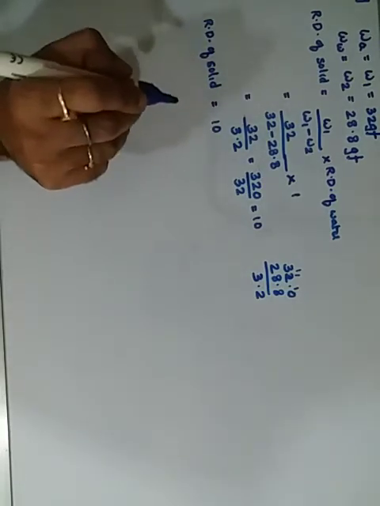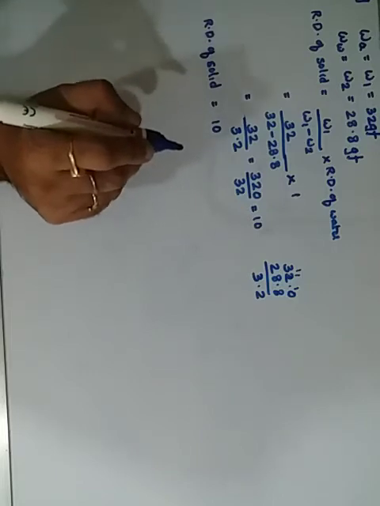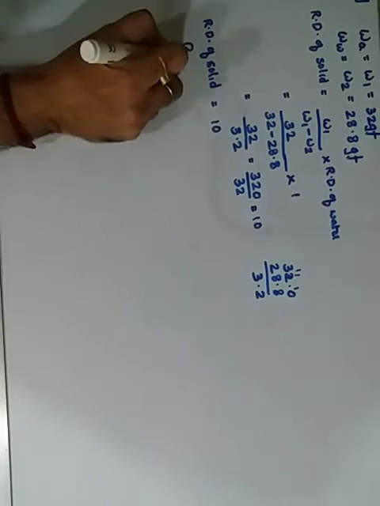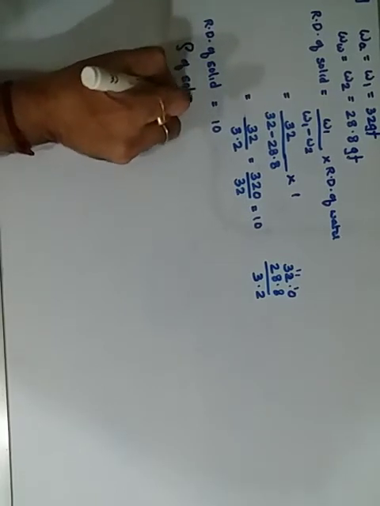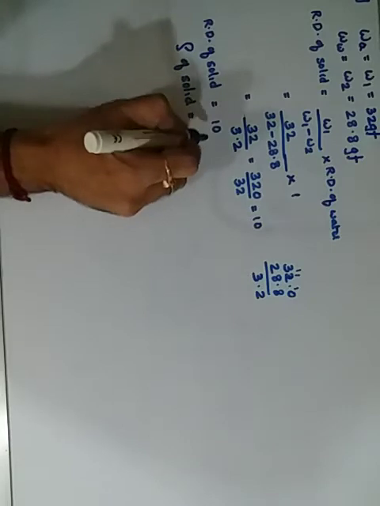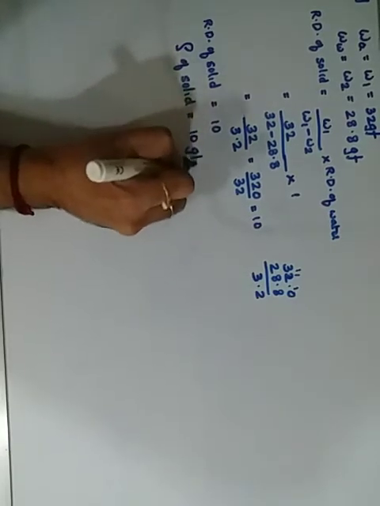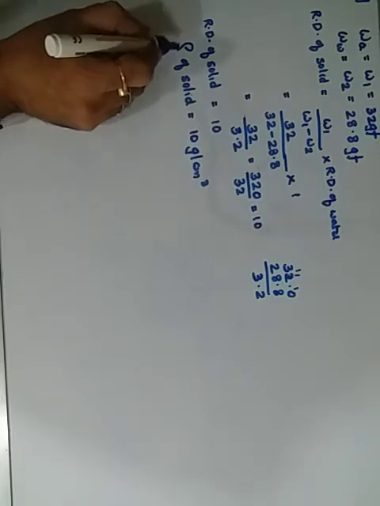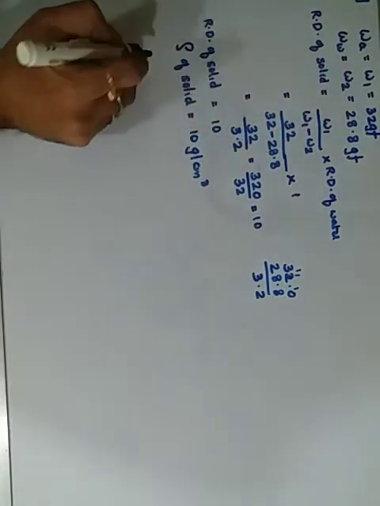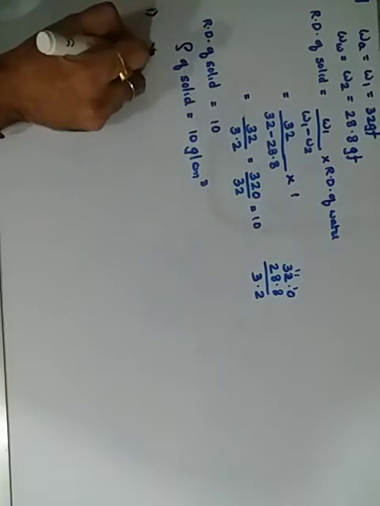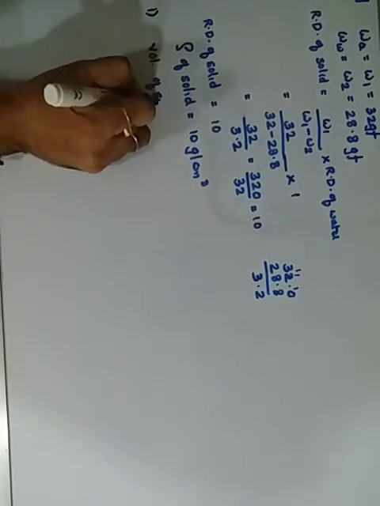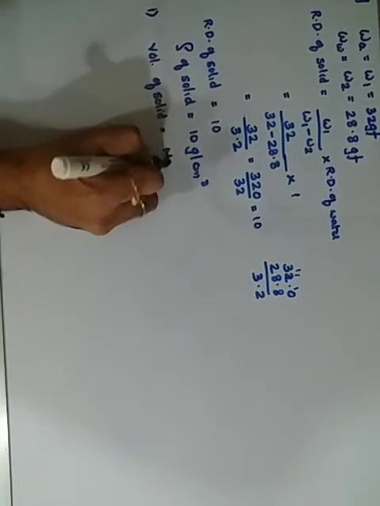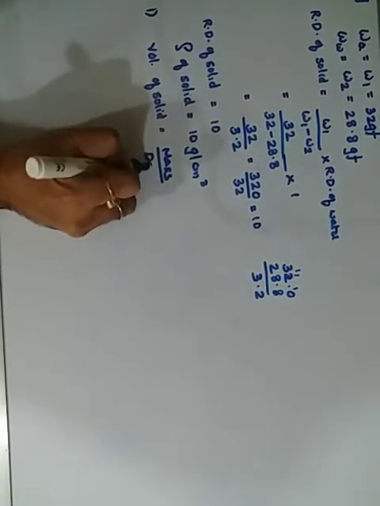Now we apply density. The relative density of the solid is 10, so the density of the solid is the same as the relative density, which means 10 grams per centimeter cube. Now we have the density and we have the mass, so we can find the volume, the first part, that is the volume of the solid. Volume is equal to mass upon density.